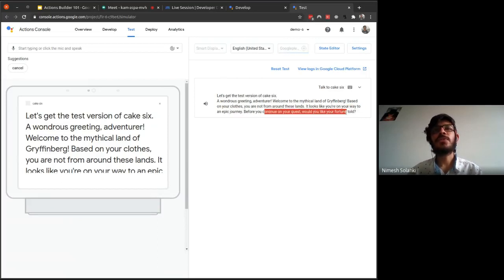It is currently showing, before you continue on your test, would you like? So over here now, what we're gonna develop is we'll ask the user. We have already asked. Now we'll teach our action to make sure what's the yes prompt and what's the no prompt. So we'll teach our action that when the user says yes, do this, and when the user says no, do that, something like that.